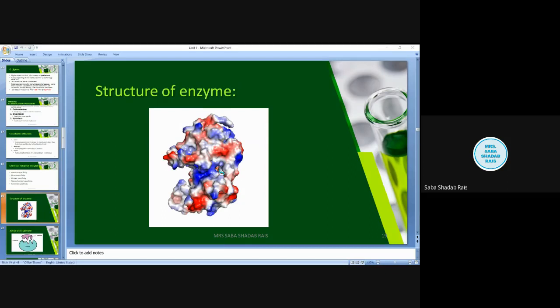Then thiamine pyrophosphate has the precursor thiamine, that is your vitamin B1. Its deficiency can cause beriberi. Then tetrahydrofolate coenzyme has the precursor folic acid, and its deficiency causes anemia. Cobalamin has the precursor vitamin B12, and its deficiency can cause pernicious anemia. So these are all the coenzymes which have precursors, and their deficiency can cause